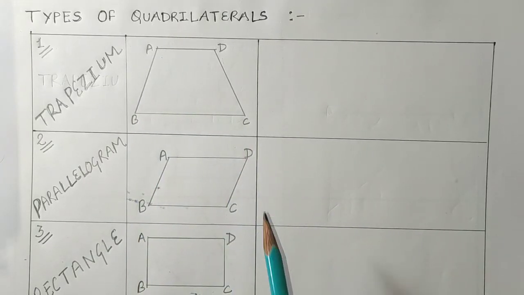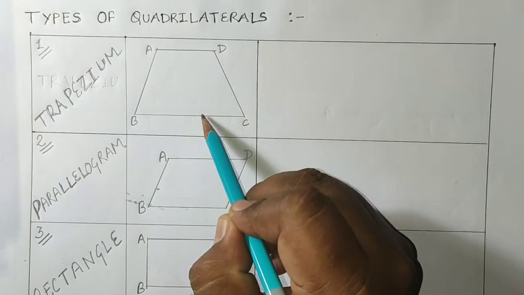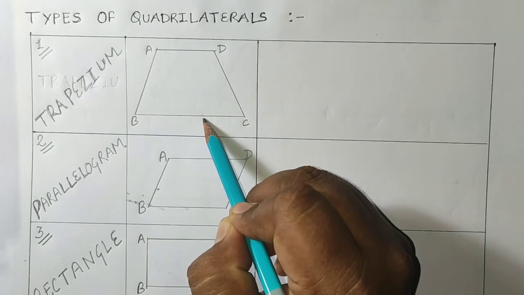In a trapezium, the basic property is that one pair of sides is parallel.